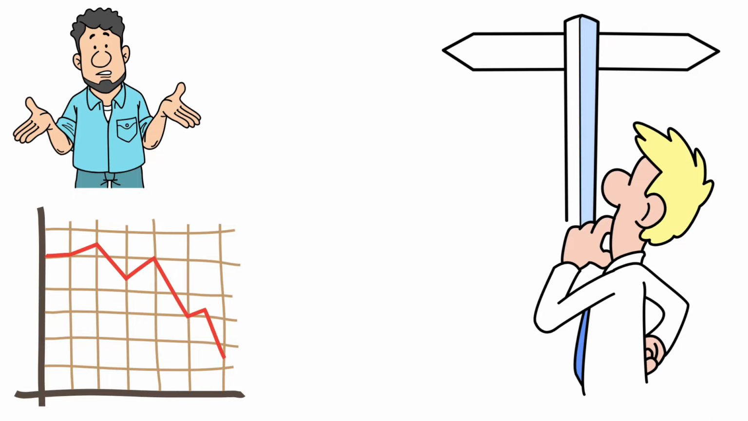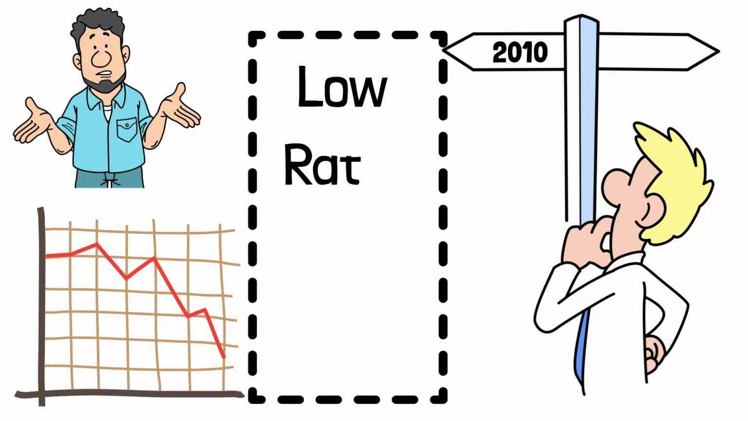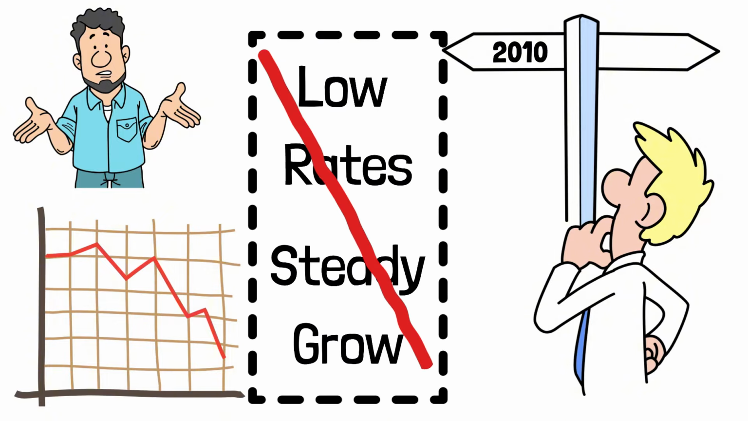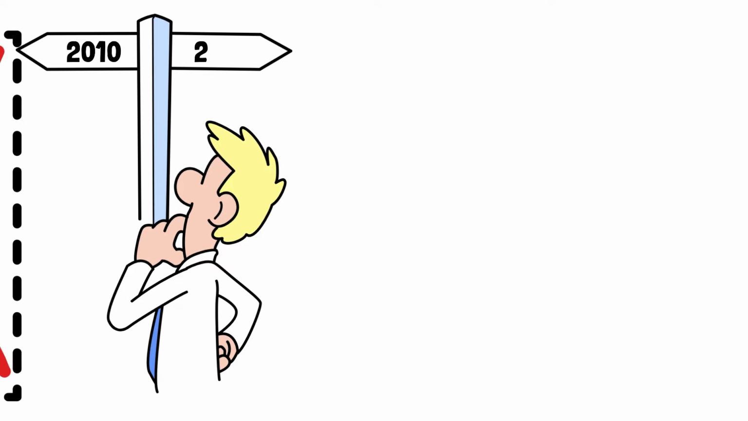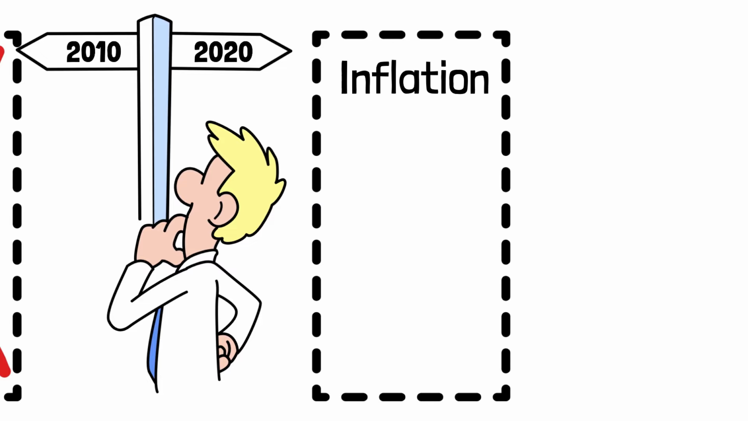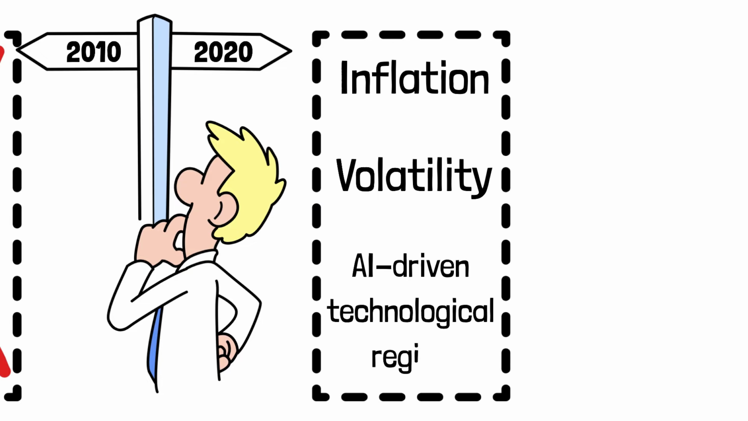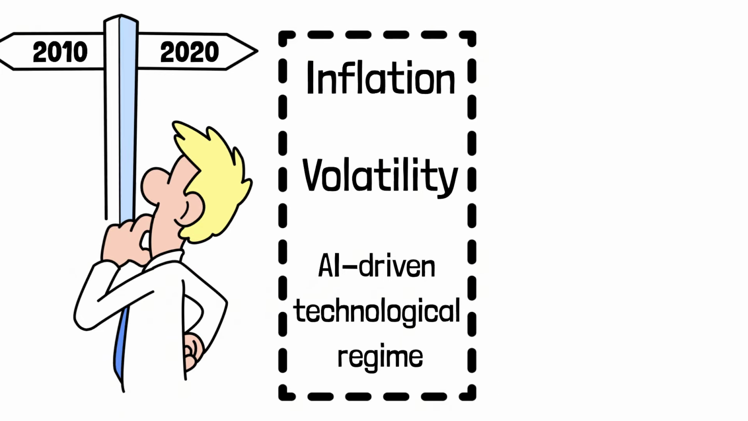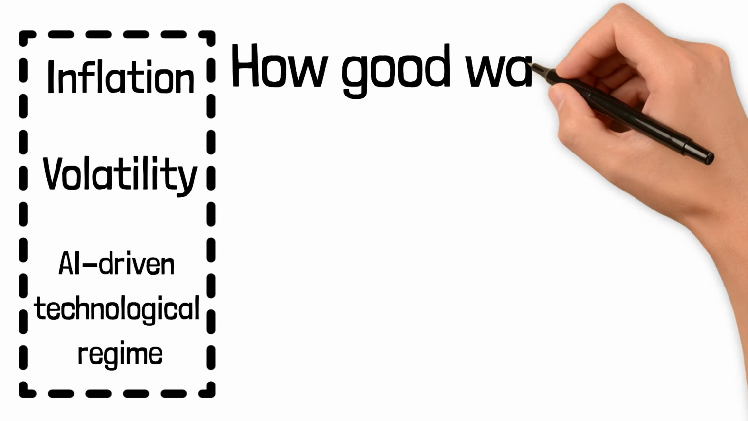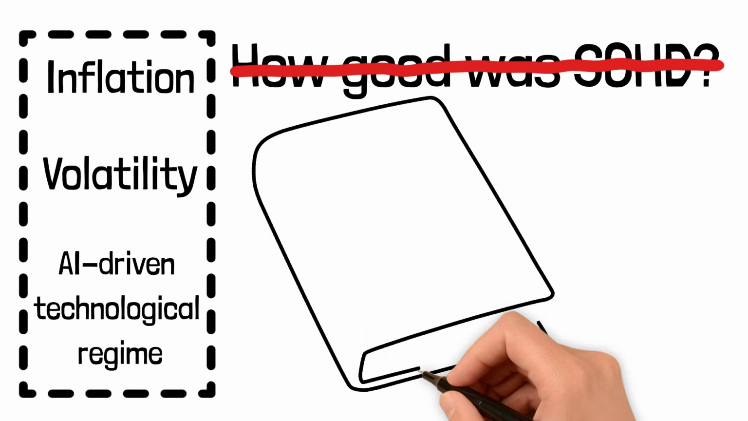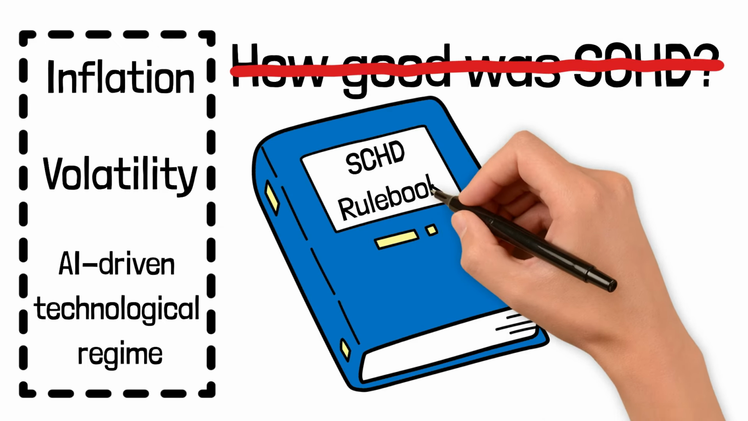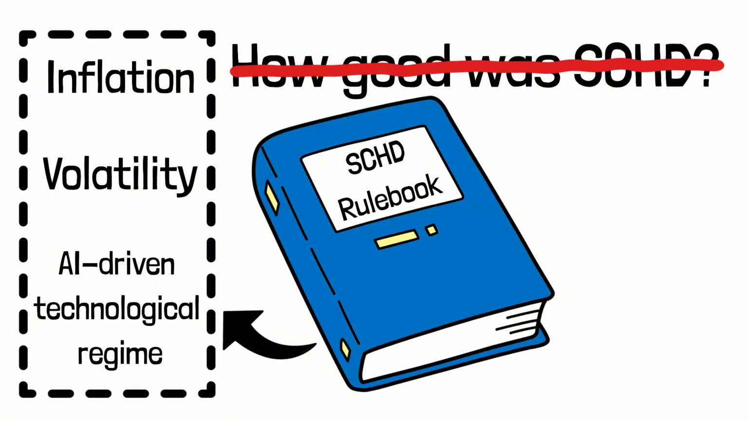We are at an economic crossroads. The 2010s, defined by low rates and steady growth, are over. The 2020s and 2030s are a new era of inflation, volatility, and a new AI-driven technological regime. The question is no longer how good was SCHD? The question is, is SCHD's rulebook a rulebook written for the last war, ready for the next one?